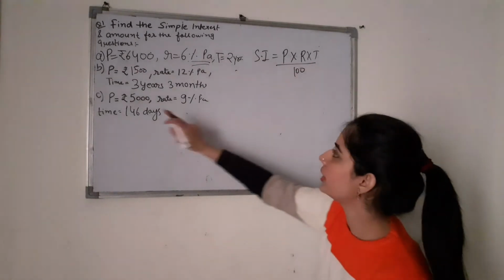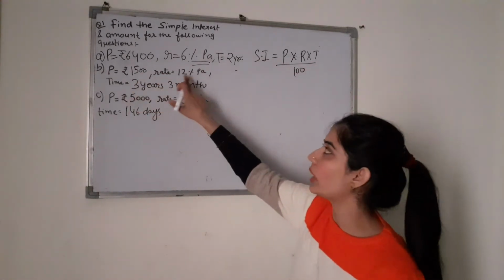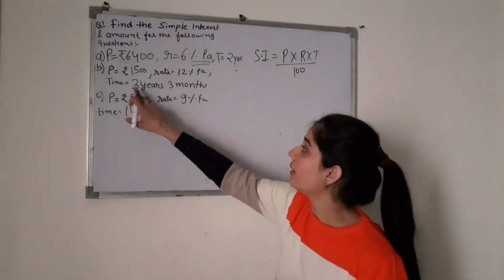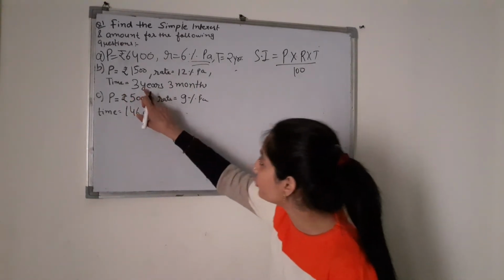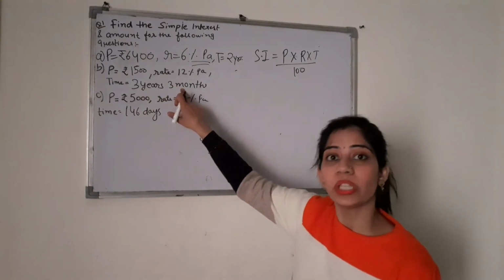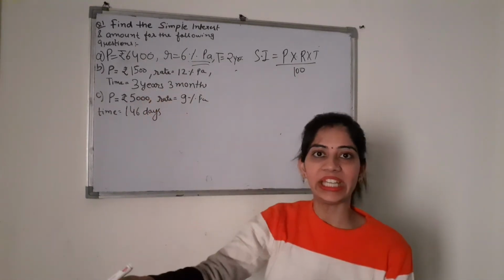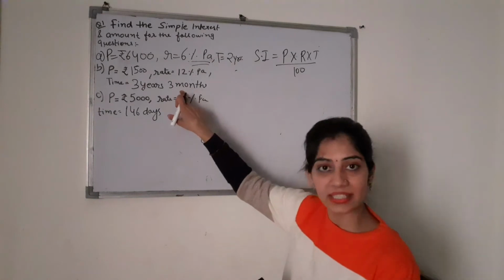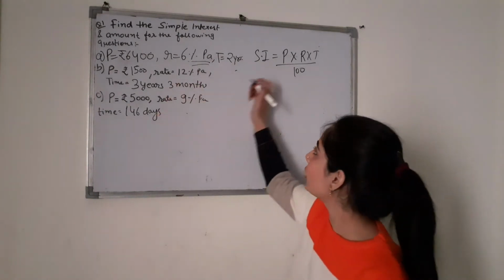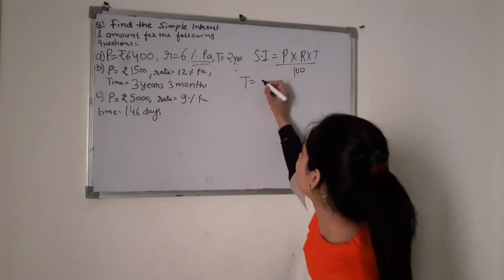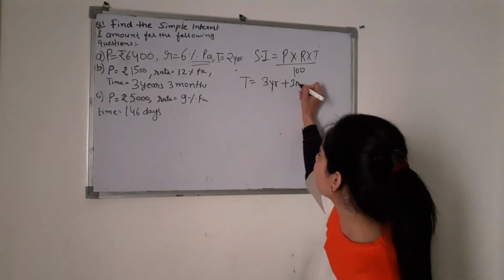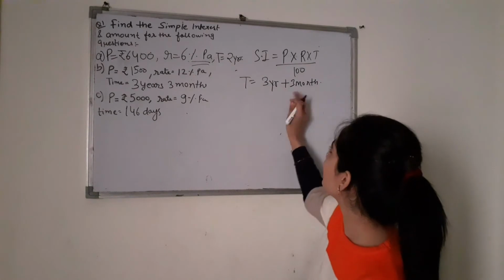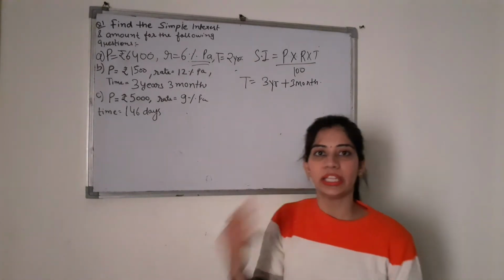in the next question it is given principal 1500, 12% per annum rate and 3 years 3 months. As I have said, now you have to convert this 3 months into year, because 3 years is completely in year में given है, but this is in months. So first you will convert the time into years. 3, so we can write 3 year plus 3 months. Fine. Now we will change this months into year.